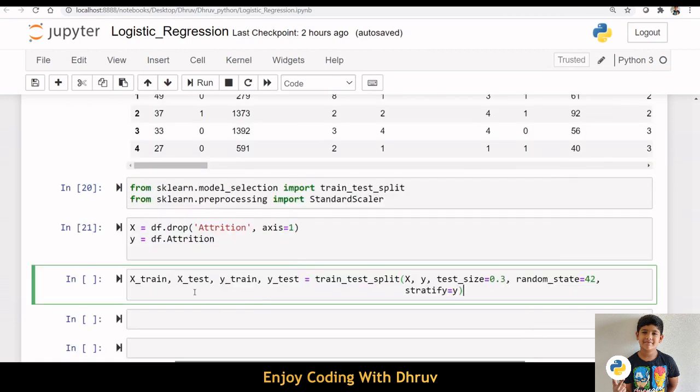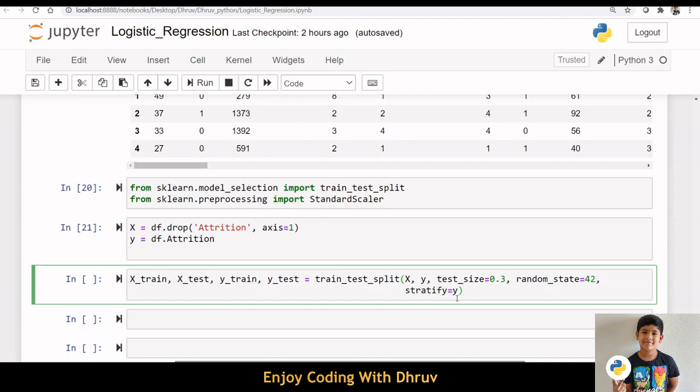Let us split the data into train and test data. We have class imbalance data set. So I am keeping stratify equal to y to maintain the same ratio as in the training dataset.